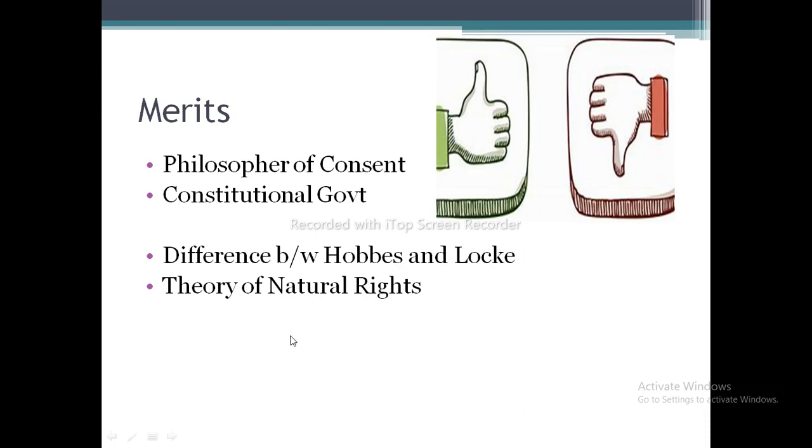Regarding the theory of natural rights, Locke has been regarded as a person who promulgated this theory. As I have already mentioned, he was the person who came with the concept of the natural rights of the people, that is, the right to life, the right to liberty, and the right to property. These were inalienable rights, could not be taken away from the person, and a person has these rights from birth. So this was all Locke's theory.